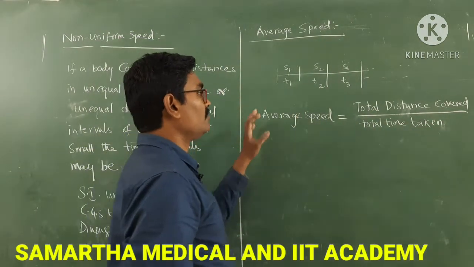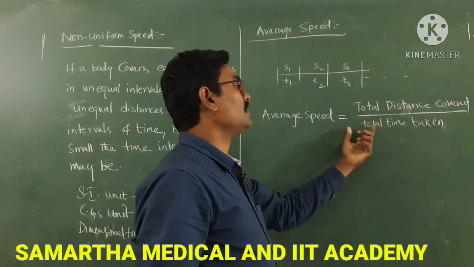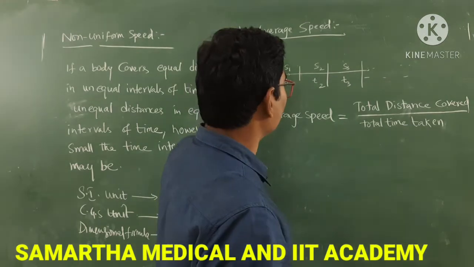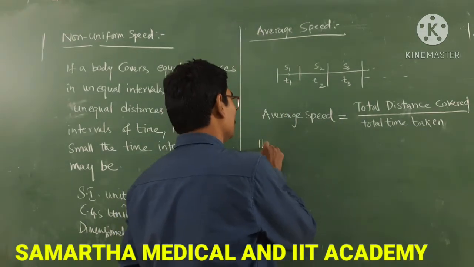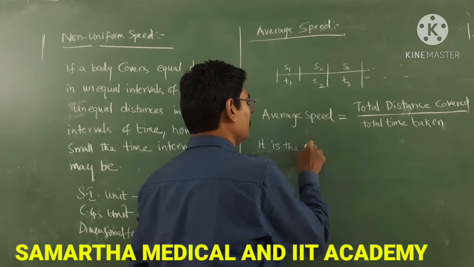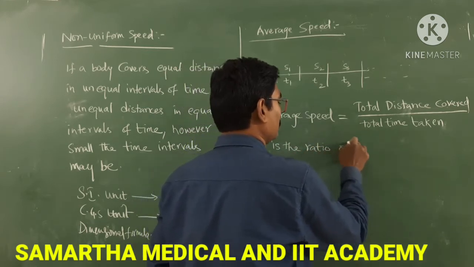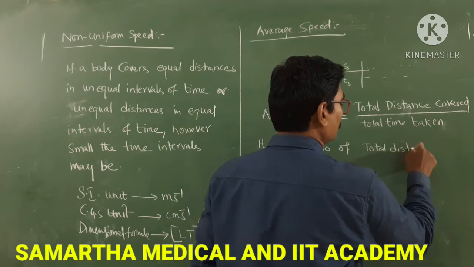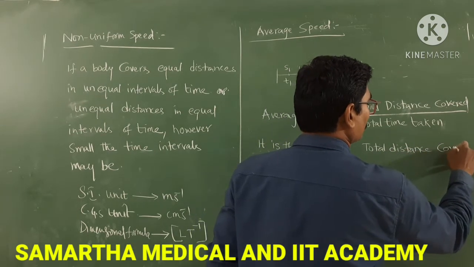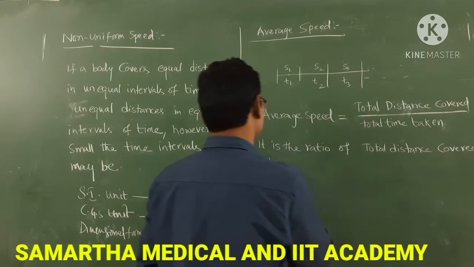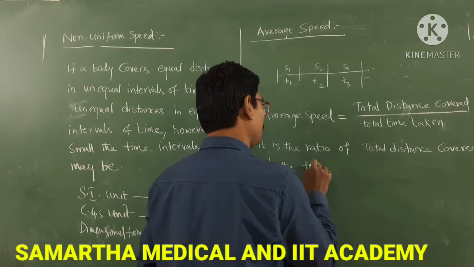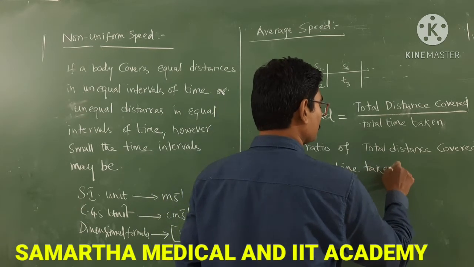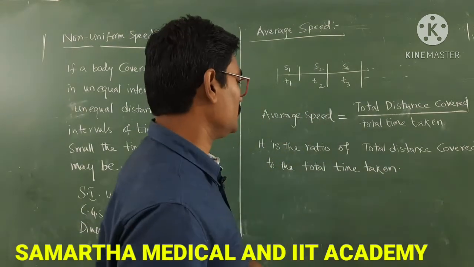So you can say the definition: it is the ratio of total distance covered to the total time taken, which is known as average speed.